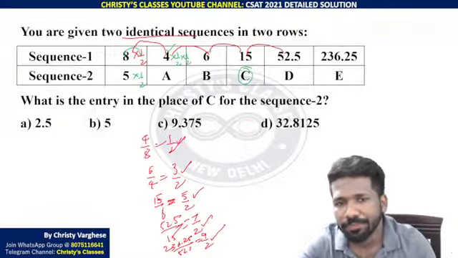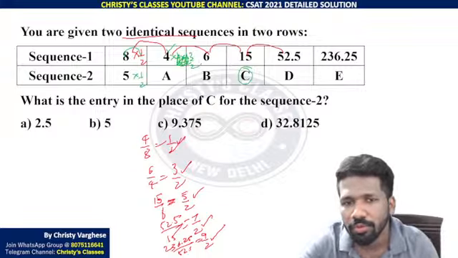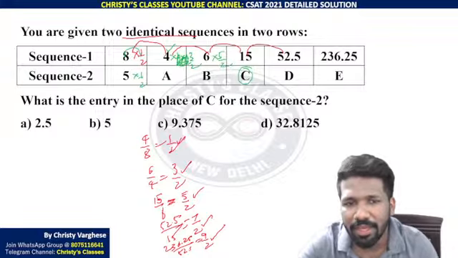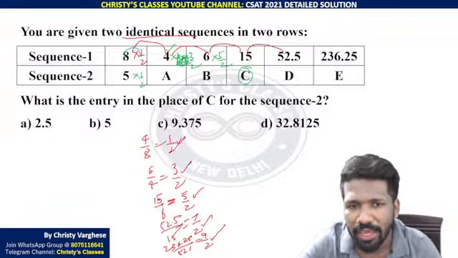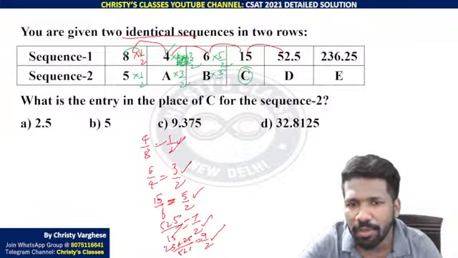Sorry, one second. Not into half. Into 3 by 2 is 6. Into 5 by 2 is 15. Similarly, into half is A. That into 3 by 2 is B. That into 5 by 2 is C.